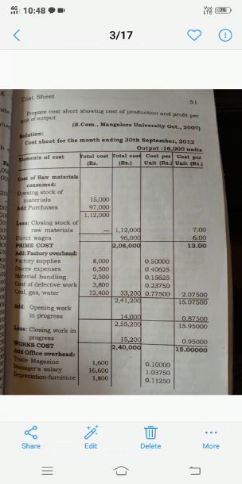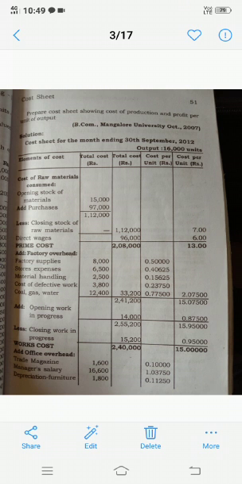Next, add opening work in progress 14,000. If you want per unit, 14,000 divided by 16,000 units, that is 0.87. Less closing work in progress, this is also given, 15,200. For that divided by 16,000 units, 0.95 is the per unit. So finally the works cost is 2,40,000. For that the per unit is 2,40,000 divided by 16,000 units, 15 rupees is the per unit, right?